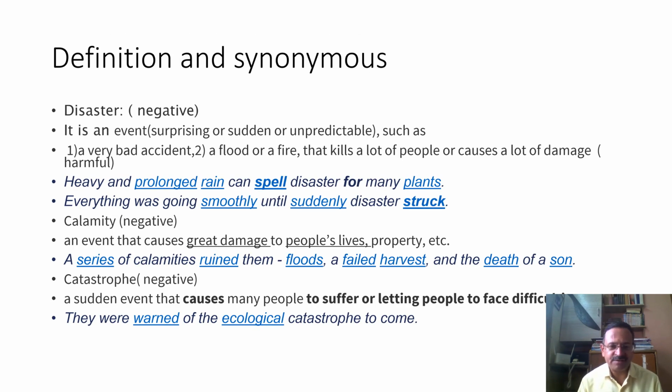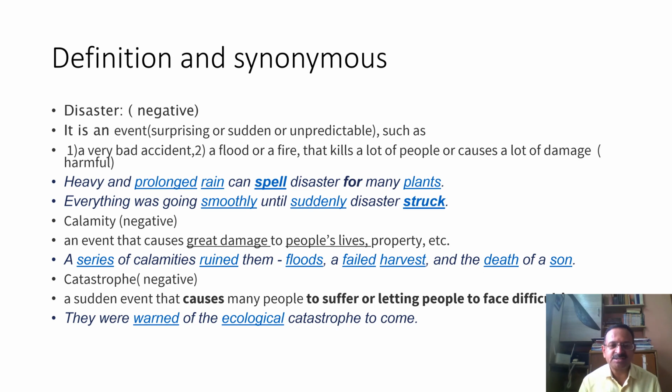Next part is the definition and synonyms. Let's see the various synonyms and definitions of these words. The first word is disaster. Now this is a negative word. It is not a positive word. The definition of this particular word says it is an event, actually surprising or sudden or unpredictable.